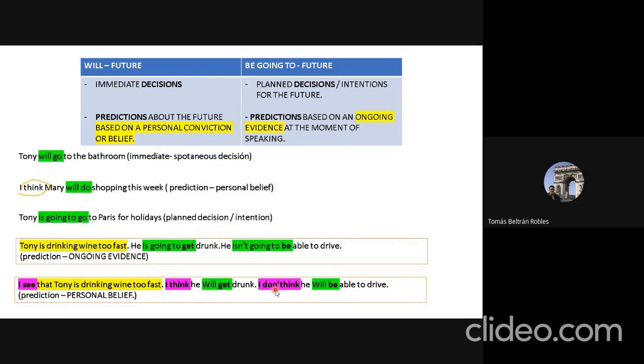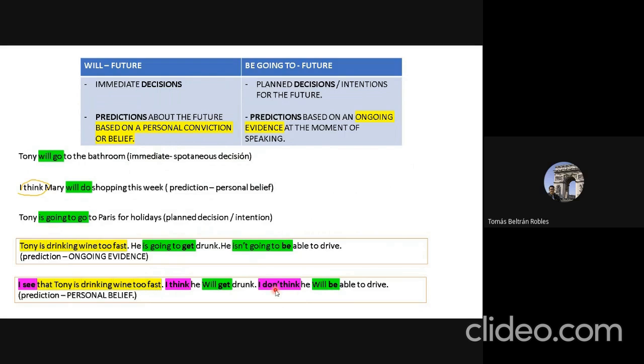In the first sentence, the yellow highlighted part is an ongoing evidence that leads to almost 100% probability for a future event to take place. That evidence is the yellow highlighted part: Tony is drinking wine too fast. That's why we use be going to for the future form of the verb in both sentences.